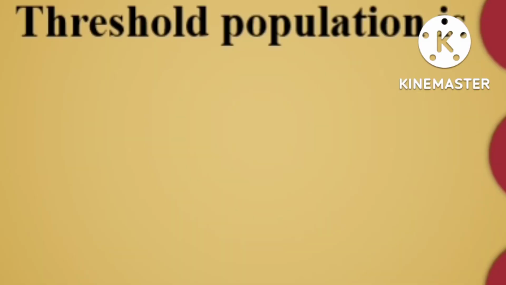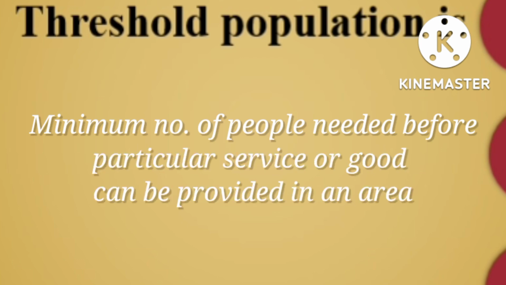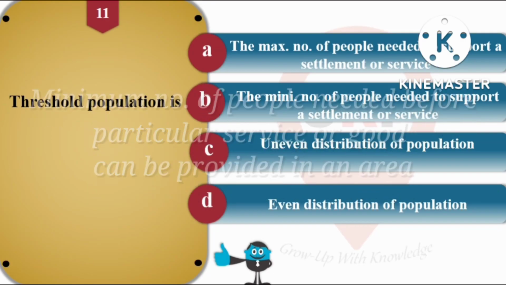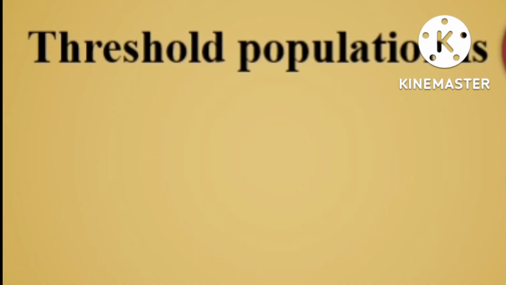Here threshold population is the minimum number of people needed before a particular good or service can be provided in an area. So here option B is correct, that is the minimum number of people needed to support a settlement or a service. It describes the market area of a central place for a particular good or service.